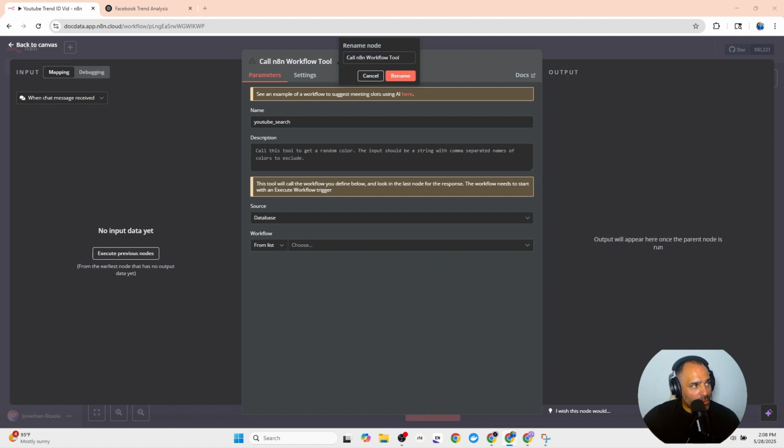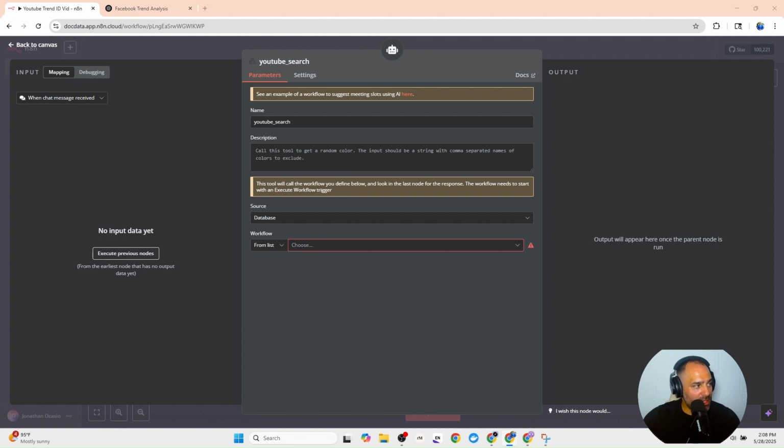The reason you need to rename this is because the agent is going to look for this tool by name. So the name inside of the prompt that we gave the agent is YouTube search. So when we rename this, we have the agent, which is right here, prompted to say, call YouTube search to conduct this task.